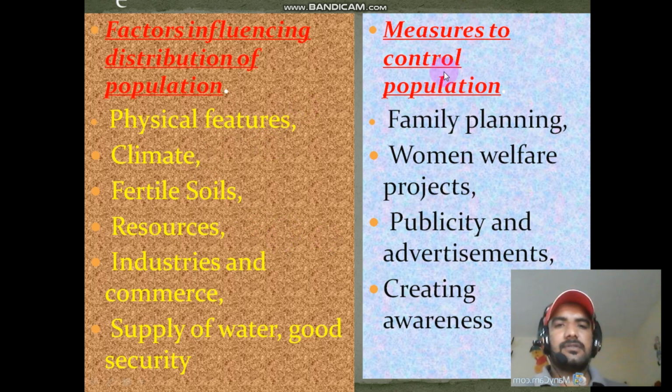Another question: measures to control population. Nowadays there is a population explosion. So how to control population explosion? The answer is family planning, women welfare projects, publicity and advertisements, and creating awareness among the people. These are the major steps we want to take to control population.